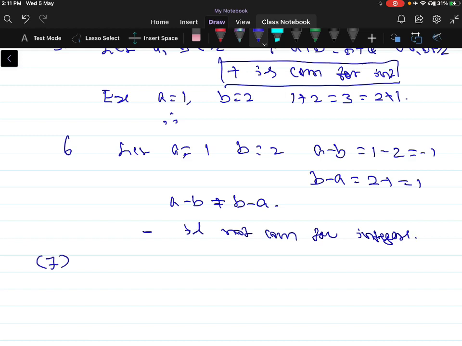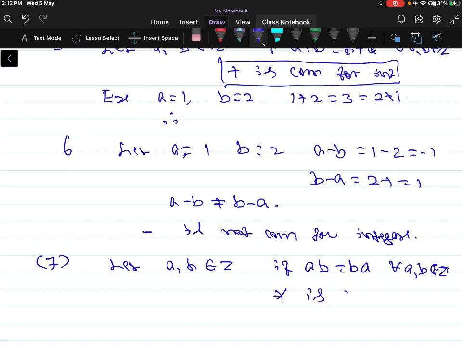Seventh point here: suppose a and b belong to the integers. If a into b is equal to b into a for all a, b belonging to Z, then we can write that multiplication is commutative for integers.